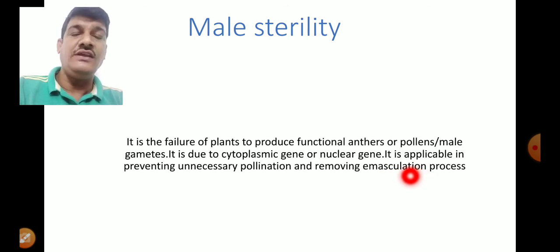Emasculation is the removal of anther in a bisexual flower where a plant breeder wants to dust pollen grains of the desired plant. So the literal meaning of emasculation is removal of anther in a bisexual flower.